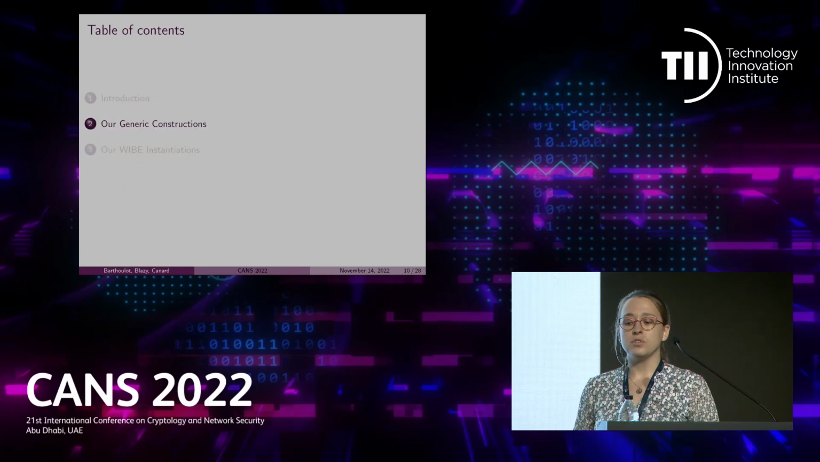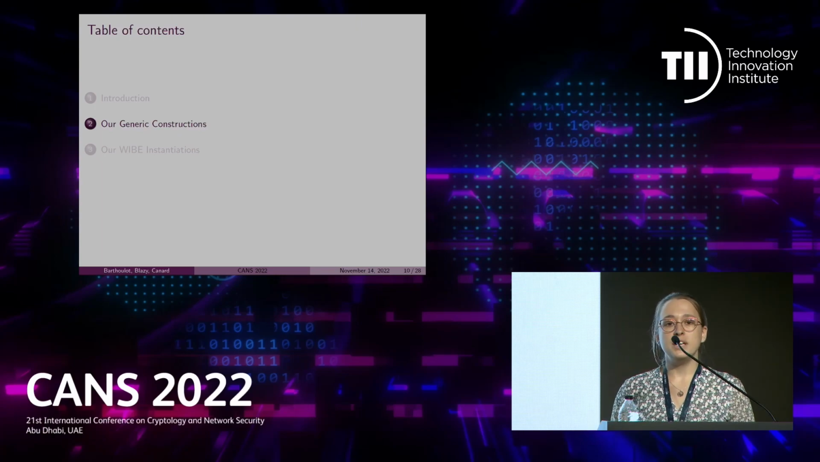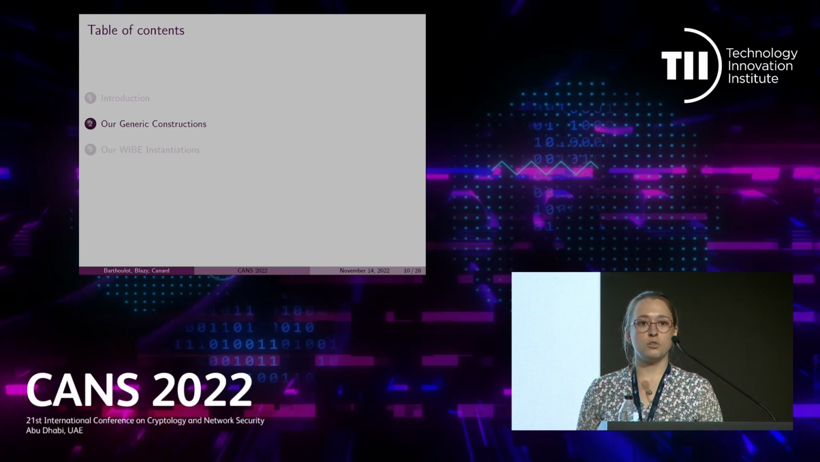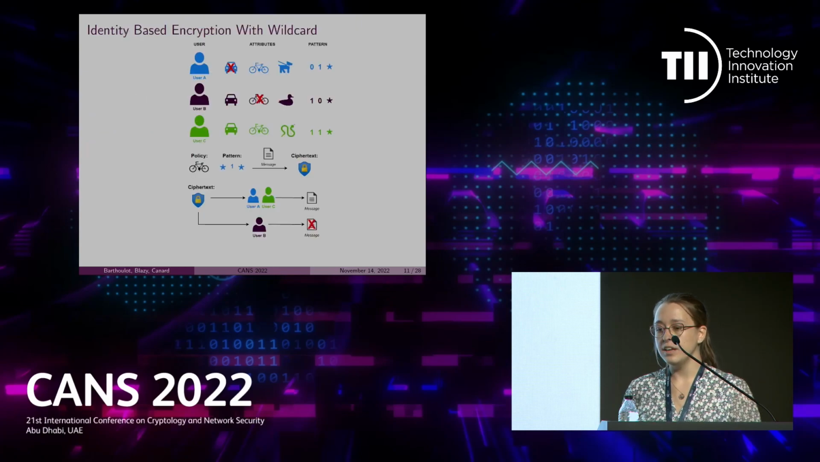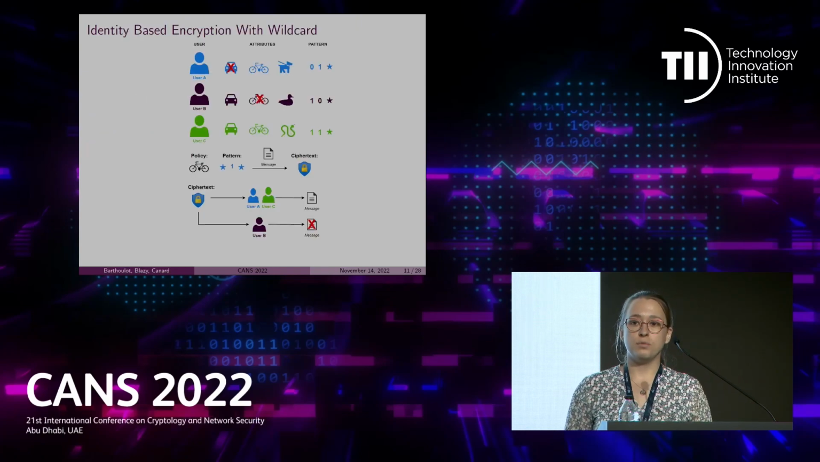So how did we obtain those two new schemes? Well, we used two new generic constructions of BE and OGBE from a third primitive that is called identity-based encryption with wildcard, or WIB for short. Let's see on an example how this primitive works.